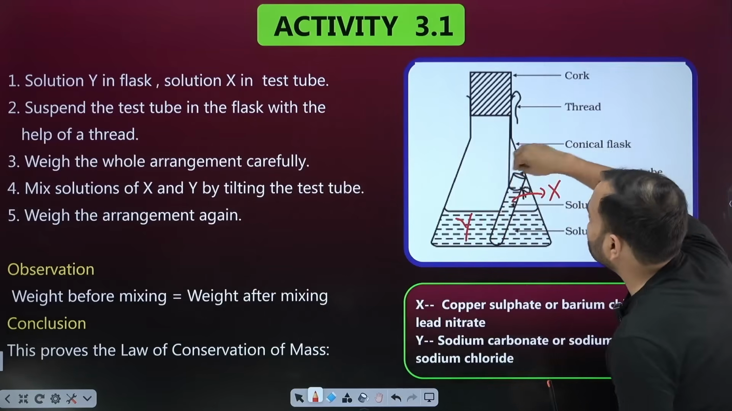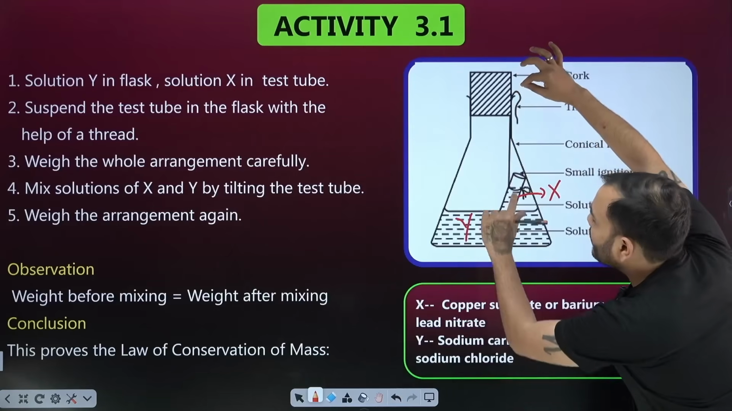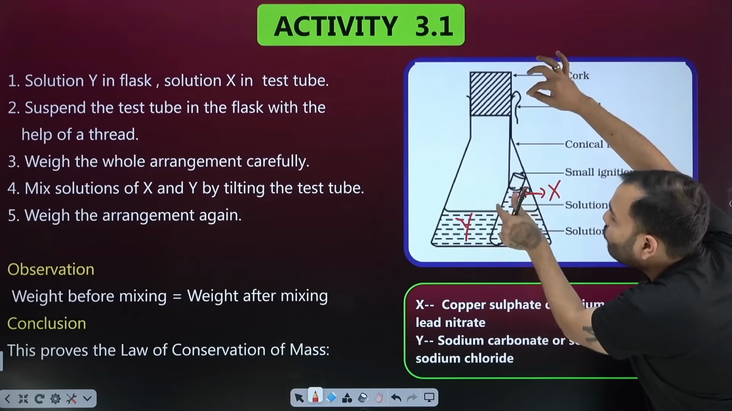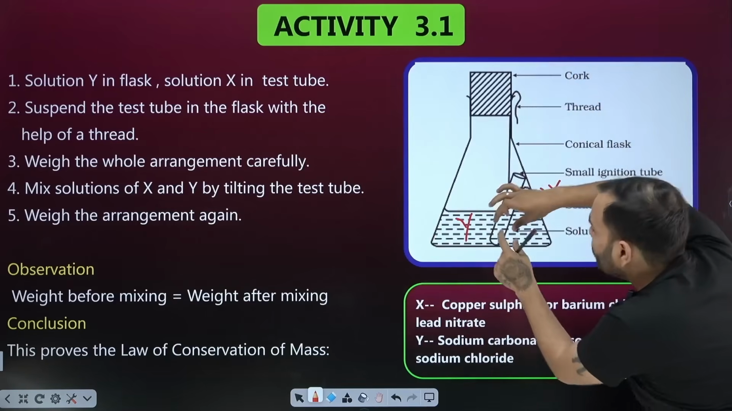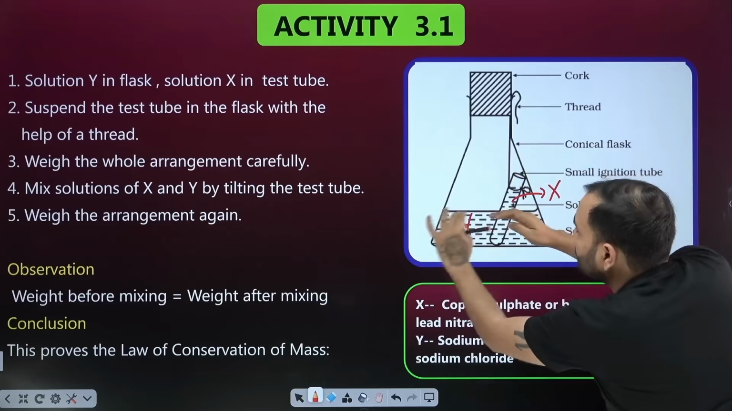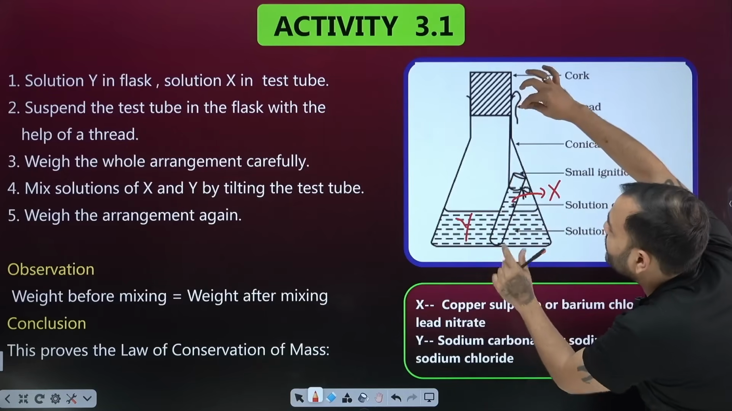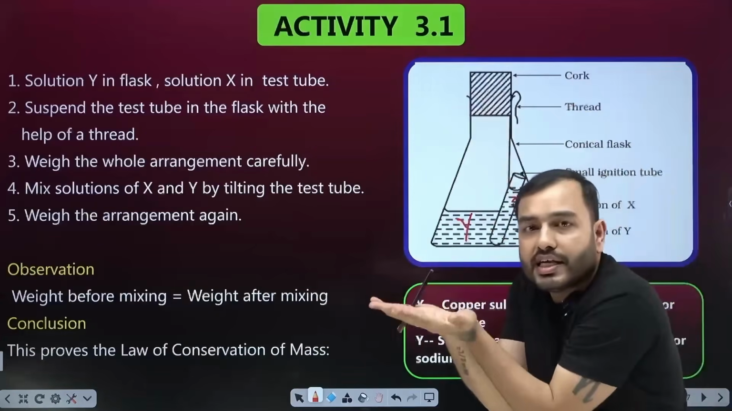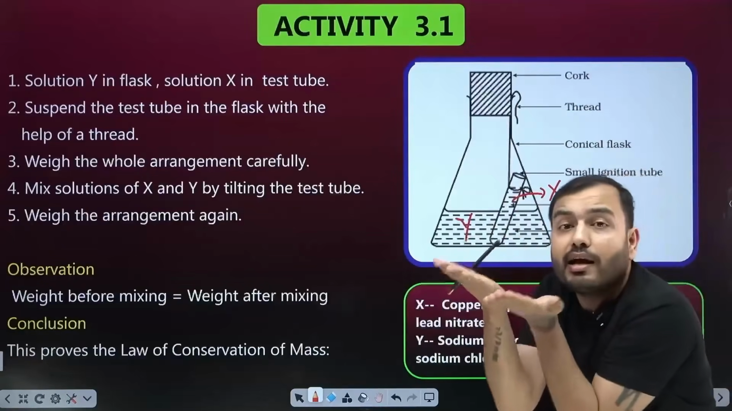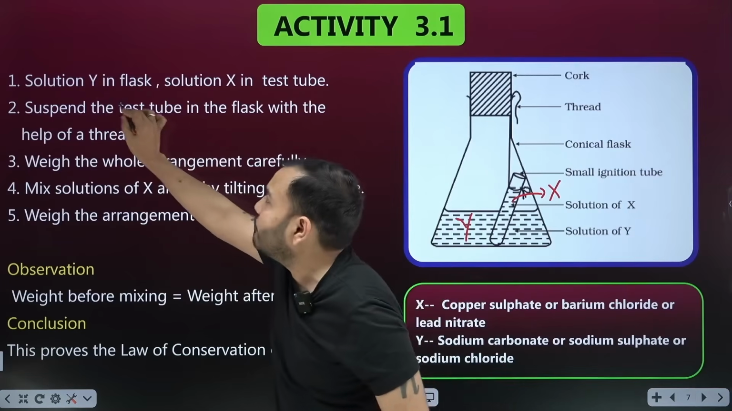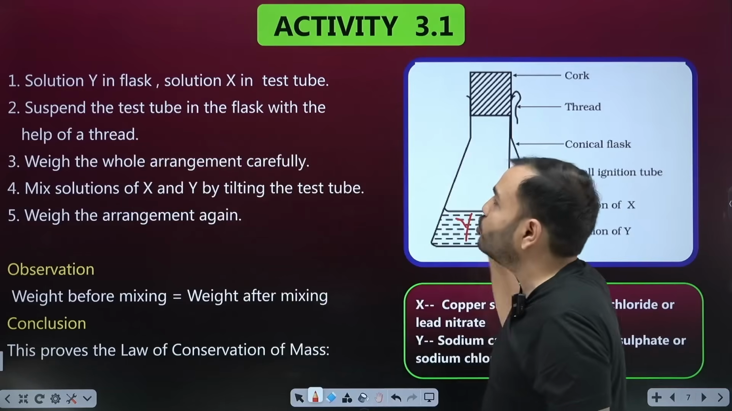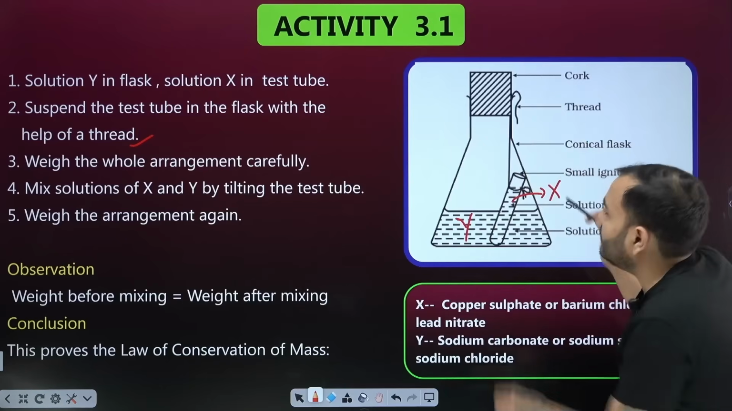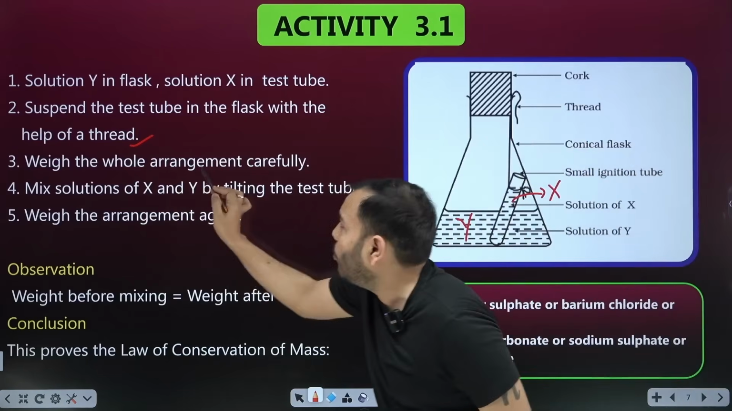I carefully tied this test tube with a string and hung it like this, so that the test tube is tilted and the X chemical inside it doesn't fall out. The reaction doesn't start here. So chemical X is in the test tube and chemical Y is in the flask, and the test tube is hung tight with a string so that it doesn't spill. Now, at the start, I weighed this whole setup. So first of all, I took solution Y in the flask and X in the test tube, suspended the test tube in the flask with the help of a thread so it doesn't spill out, and weighed the whole arrangement carefully.